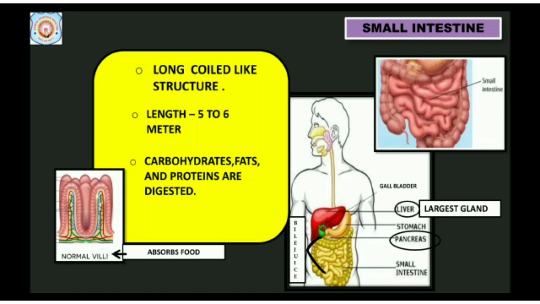And pancreas secretes pancreatic juice. Here, the digestion of carbohydrates, proteins, fats occurs. Then, villi absorb the food and it is carried to the other parts of body by blood. In small intestine, unabsorbed food moves toward the large intestine.